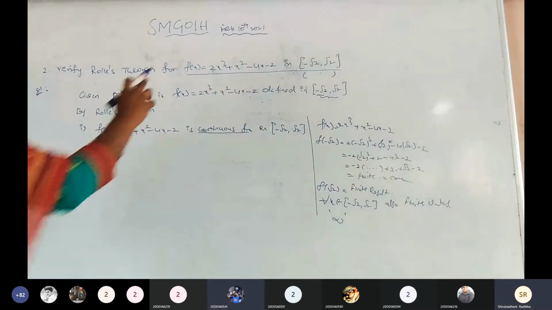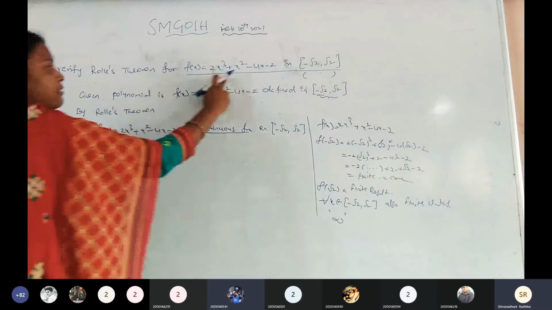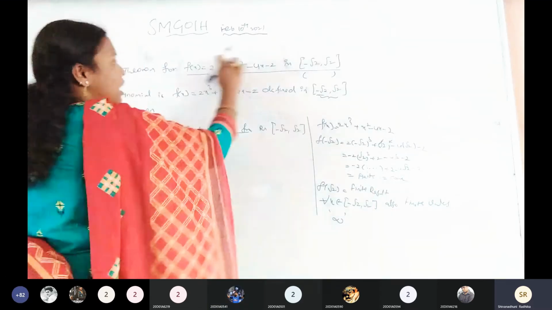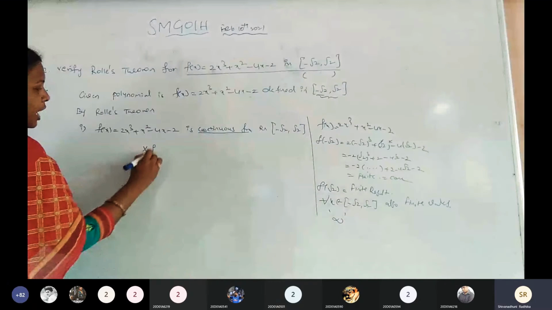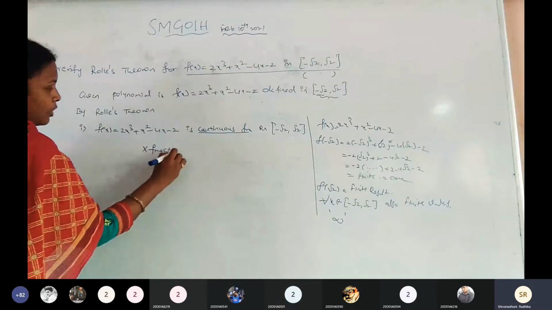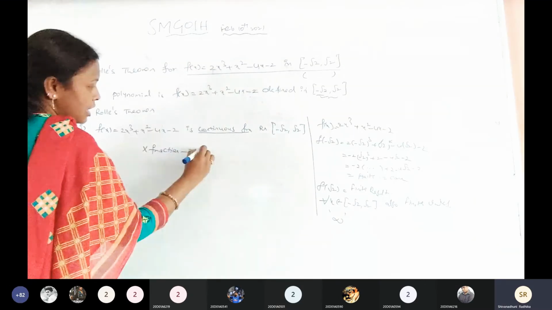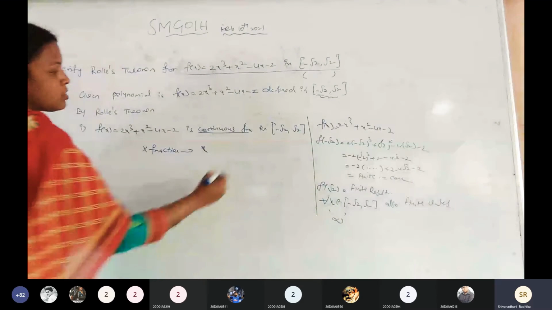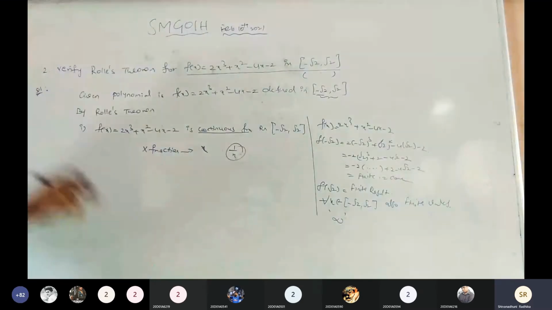Yes, the given function doesn't have any denominators, only the numerator. There is no fraction part. Suppose the fraction part consists of x, like 1 by x with a denominator. Then we need to check that function, and it may or may not be discontinuous.